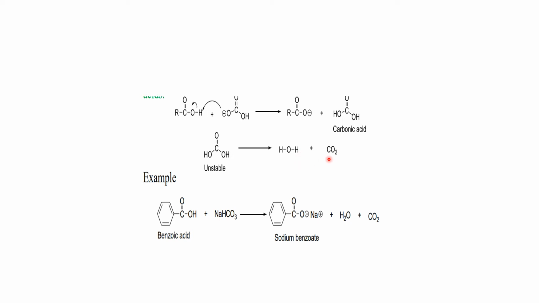For example, here we have benzoic acid. This benzoic acid reacts with sodium bicarbonate. When these two reactants react with each other, there is the formation of sodium benzoate. What happened? You will see that this H positive is simply replaced by Na positive, and there will be formation of sodium benzoate. In addition to this, there is the formation of water and the formation of carbon dioxide.